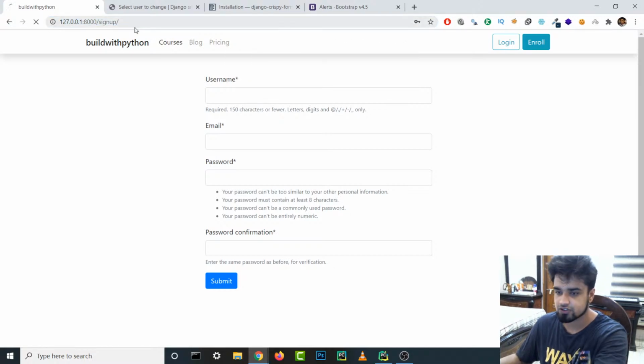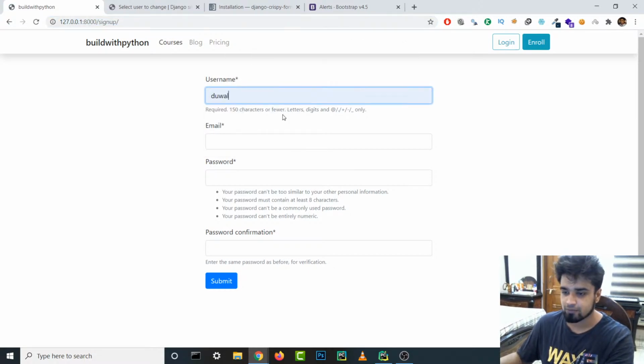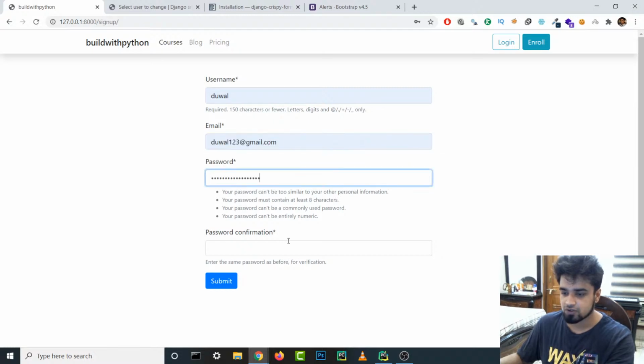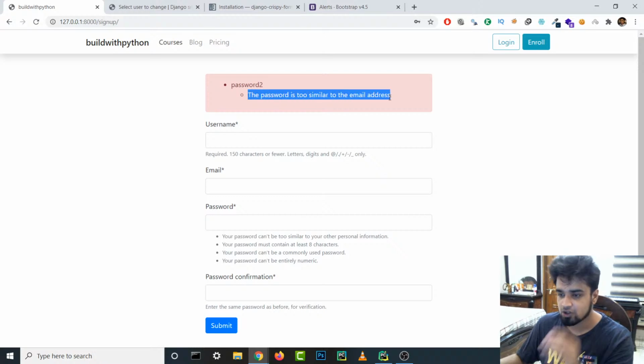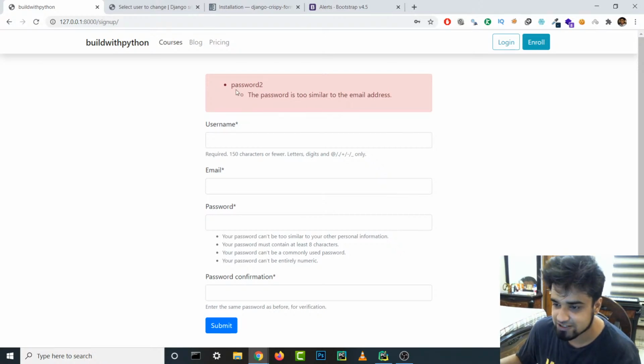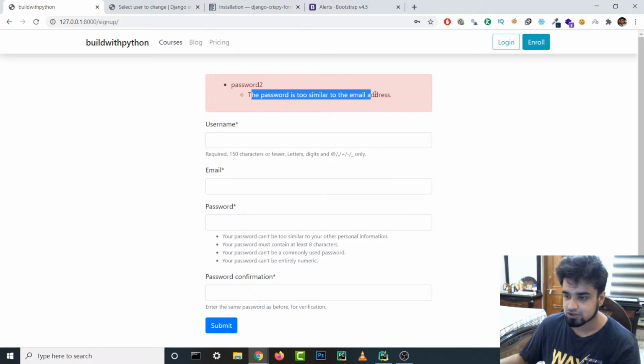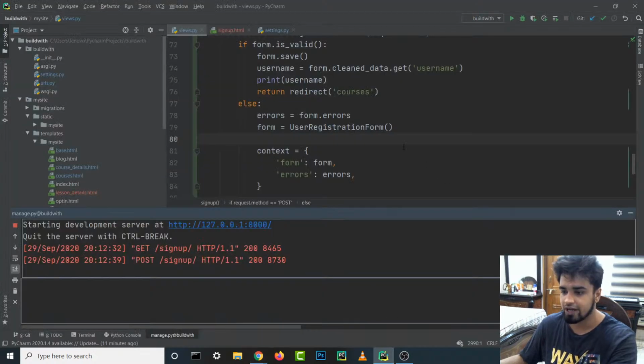Let's cancel this, just press enter. All right, maybe the third time is the charm. Let's copy this, paste this, click on submit. The password is too similar to the email address. It's giving us this, but very weirdly. It has this password too, and the password is too similar to the email. I think this is valid, but it's giving us some extra stuff. Let's see how we can remove that.